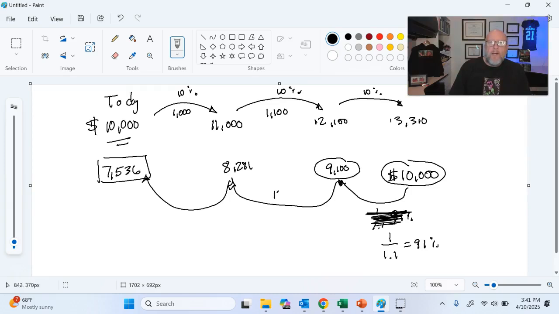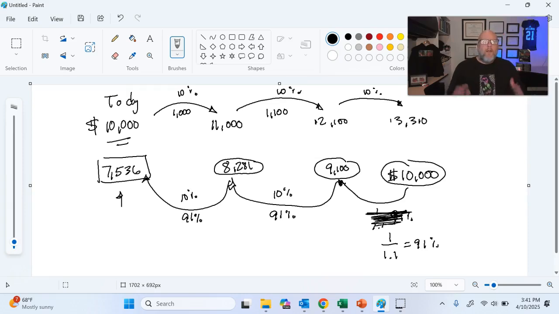Then I'm going to do it again. I'm going to go backwards by 10%, meaning I'm going to multiply 9,100 times 91%, and I'm going to get 8,281. And then finally, I'm going to do it one more time. I'm going to discount everything at 10%, which means that I am going to multiply 8,281 times 91%, and I end up with 7,536.